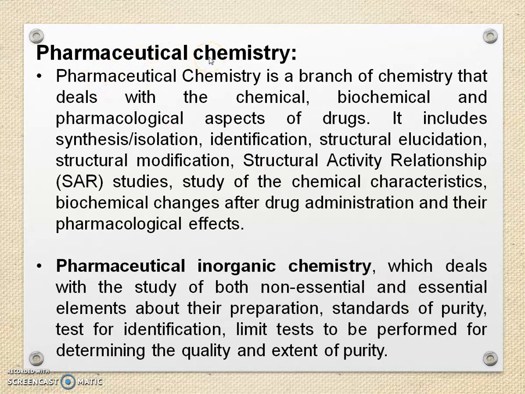Pharmaceutical chemistry. What is pharmaceutical chemistry? It is a branch of chemistry that deals with the chemical, biochemical, and pharmacological aspects of drugs. It includes synthesis, isolation, identification, structural elucidation, structural modification, structure activity relationship, that is SAR, studies of chemical characteristics, biochemical changes after drug administration, and their pharmacological effects.